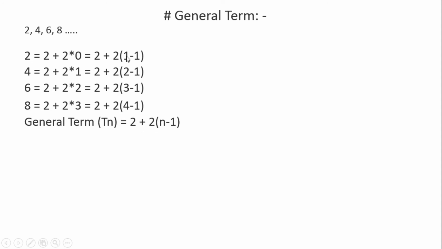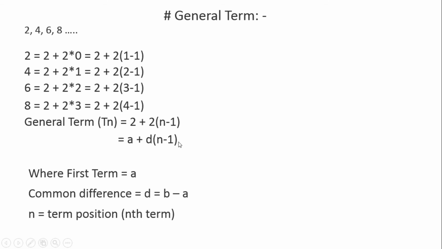Now here 1, 2, 3, 4 denotes the term position: first term, second term, third term, fourth term, which is denoted by n. Then minus 1 is common for all, so minus 1 is the same. So if we use the symbol, then the general term Tn is equal to a plus d into n minus 1. Then a is the first term, and the common difference is d, which can be calculated by using the formula